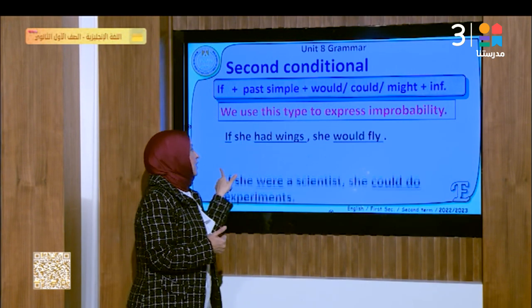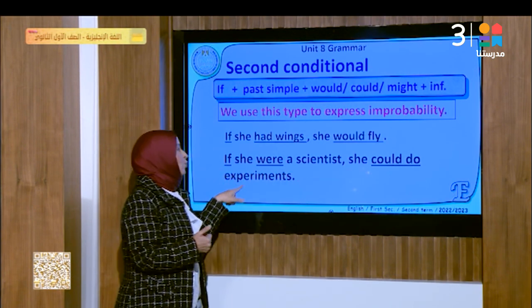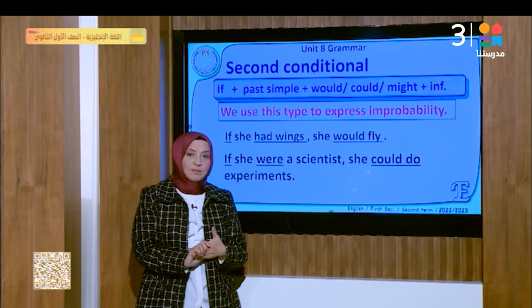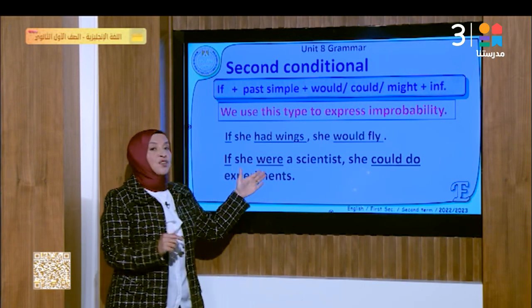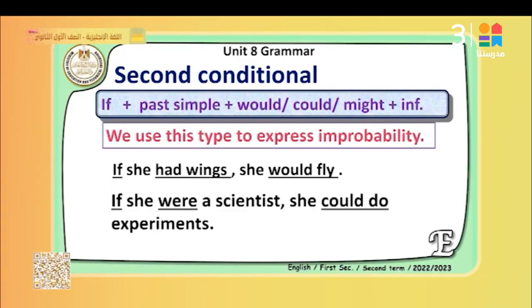Like when I say, for example, if she were a scientist, she could do experiments. If she were a scientist, it means that she isn't a scientist and she cannot do experiments. If I say if I were rich, I would buy a villa, it means that I am not rich and I cannot buy a villa.